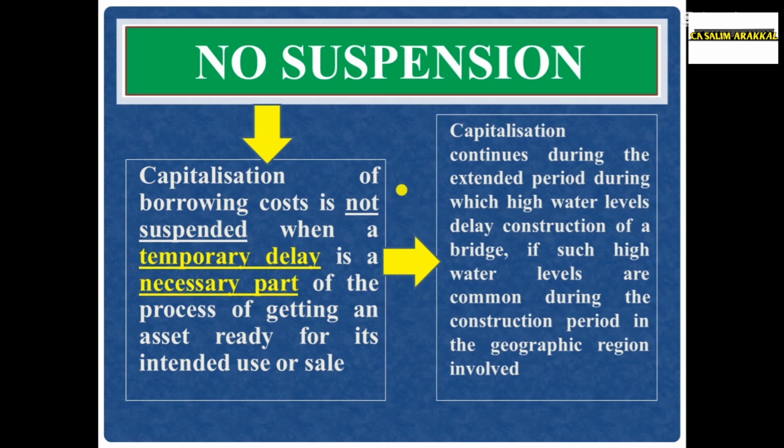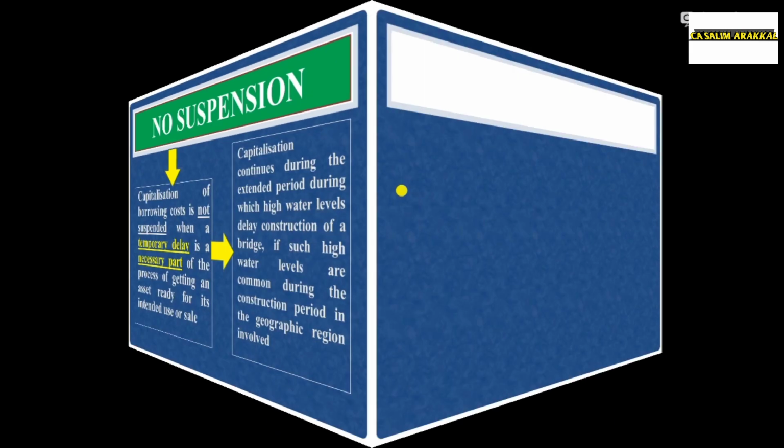Therefore, during that period, we need not suspend the capitalization of borrowing cost, because that temporary delay is a necessary part of the process of getting the asset ready for its intended use or sale. Therefore, we should not suspend the capitalization.